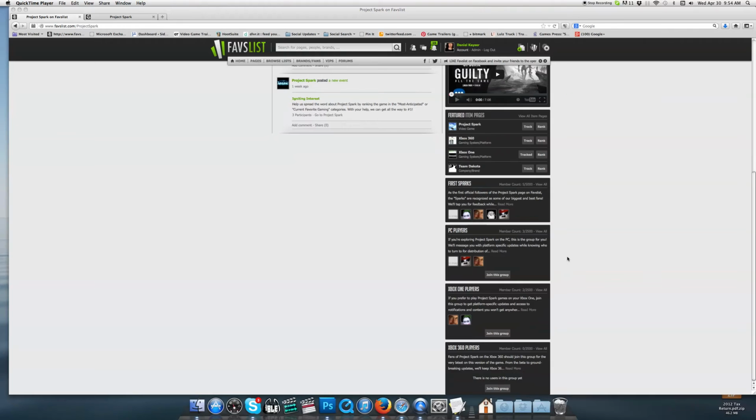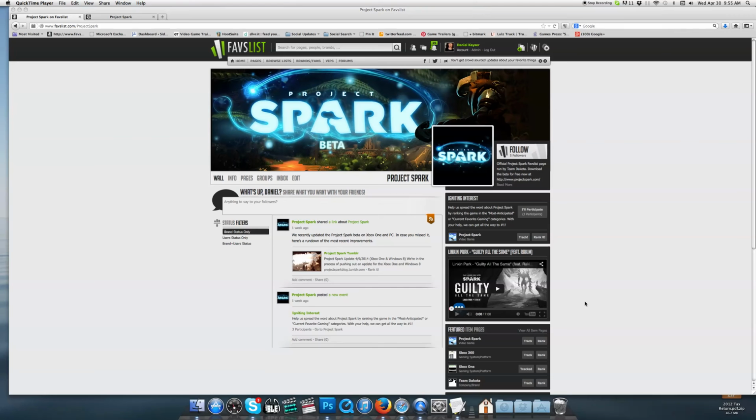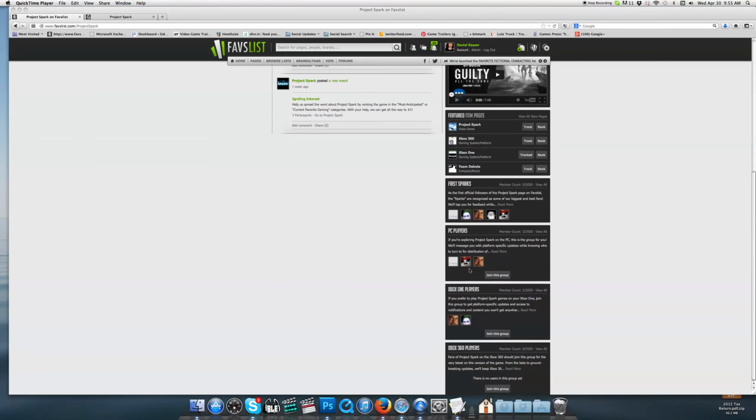voluntary groups that we have set up for the PC players, Xbox One players, and Xbox 360 players of Project Spark. So if you're playing on one of those particular platforms, you'll probably want to join these voluntary groups, as Team Dakota will have the ability to send you platform-specific messages based on your experience with the game and get some feedback from you for those different platforms and how Project Spark is evolving there. So in a nutshell, this is a lot like a Facebook page in that you'll be able to get updates and communicate, but you'll also be able to get more specific information based on your relationship with Project Spark.